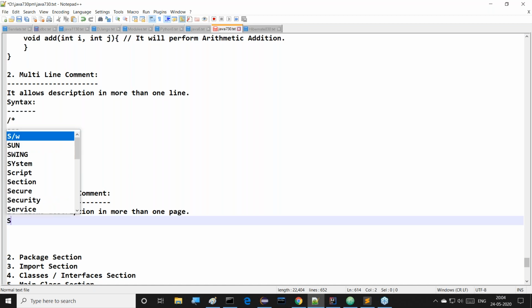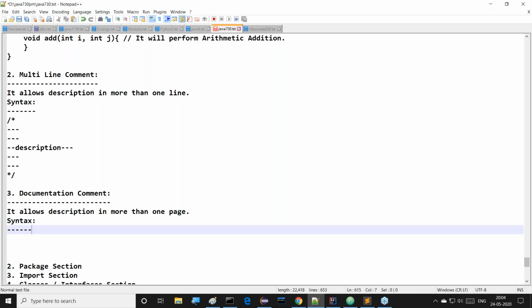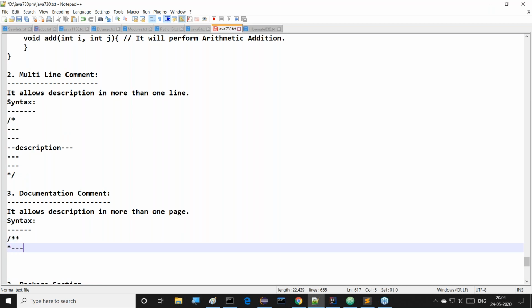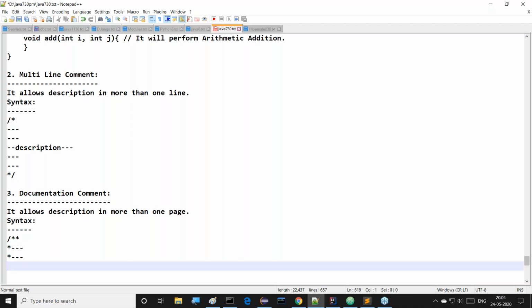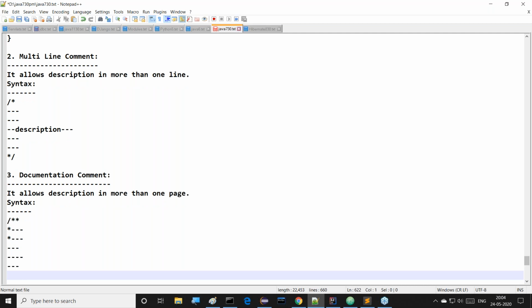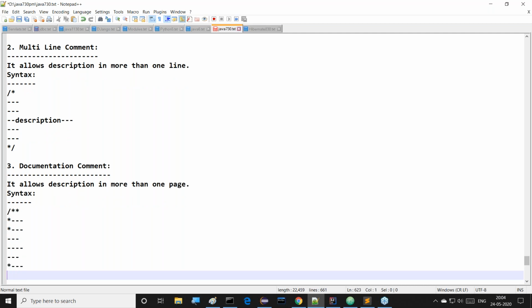That's fine. Now syntax. If you want to write like this, first of all here we have to use which one? Star. Double star we have to provide, and every line starts with which one? Star. Like this, we can write some description in more than one page, not in a single line. Next one is slash star that we are able to provide.